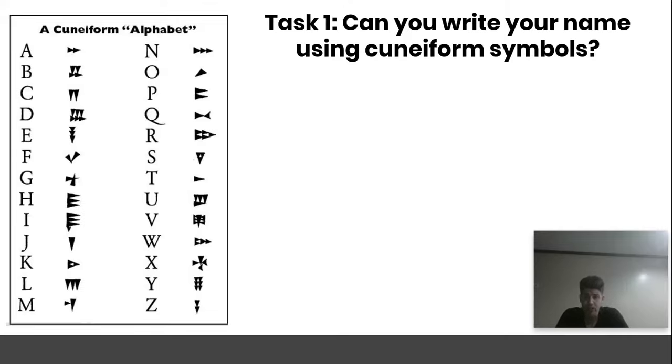So the way they wrote the alphabet down, they didn't have pencils or pens like we have today. They used to use clay. And they had something called a stylus, which is a bit like a chopstick. They would press down on the clay in order to communicate their alphabet. So unlike today where we write with a pen or pencil, they did it differently.